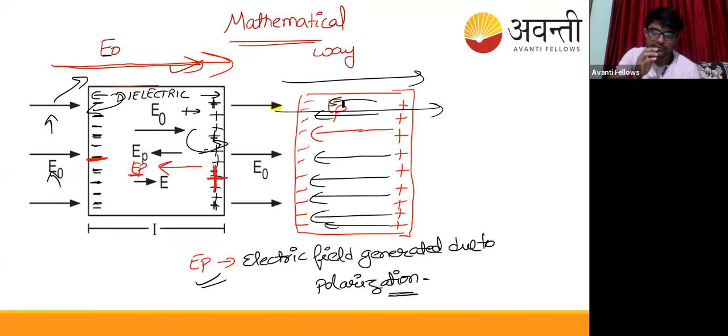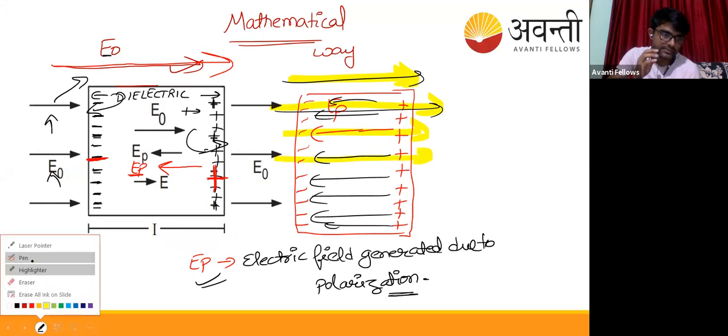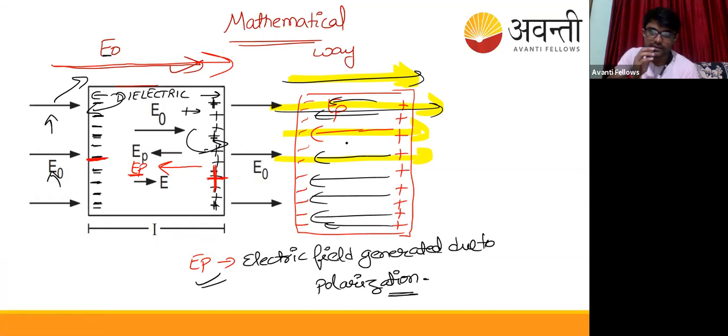See, EP is generated because of the electric field applied from outside, which has the value E naught. First, E naught is applied, due to which there is a polarization of the dielectric, due to which there is an EP, the electric field due to polarization, generated inside the dielectric. So what will be the net sum?